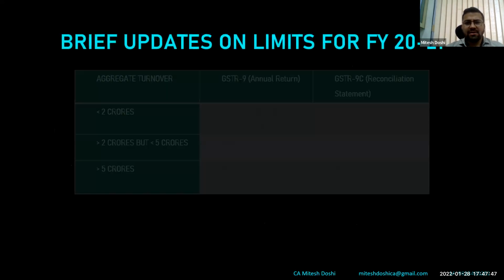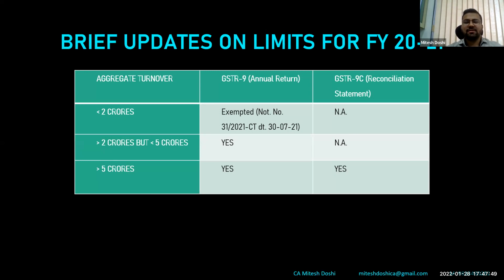So what is the limit? Basically, when is GSTR 9 or 9C supposed to be filed for financial year 2021? For 2021, we look at aggregate turnover. Now GST is almost 4 to 5 years old, so we know what aggregate turnover is because we need that for registration purposes as well. We know that aggregate turnover is a pan-India turnover, so I won't be deliberating on that topic.